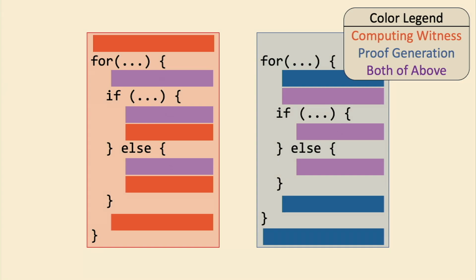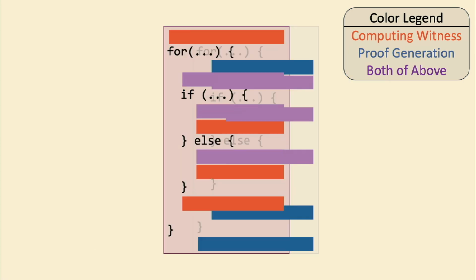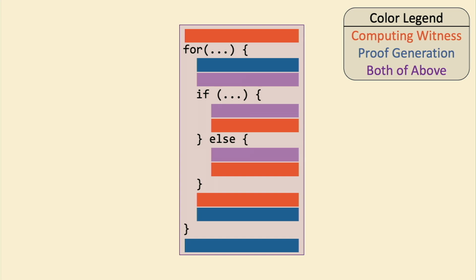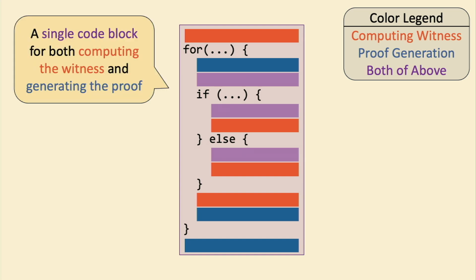So we have these two code pieces, these two procedures. Ideally, we'd like some way to merge them into a single procedure, or a single representation, really a single code block that only has these control flow elements written out once, but then have a way to specify both computing the witness and generating the proof.